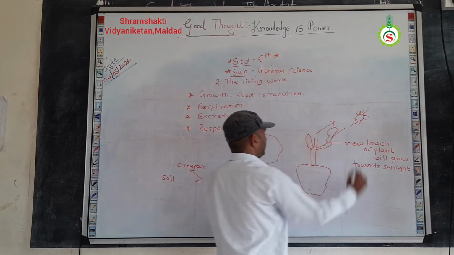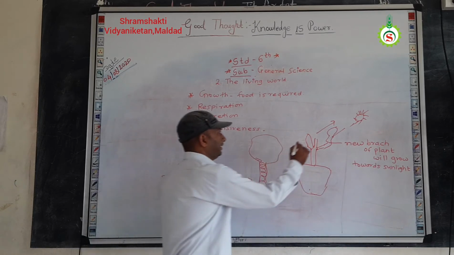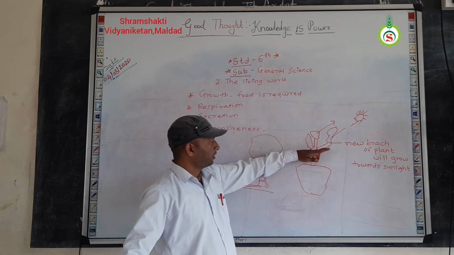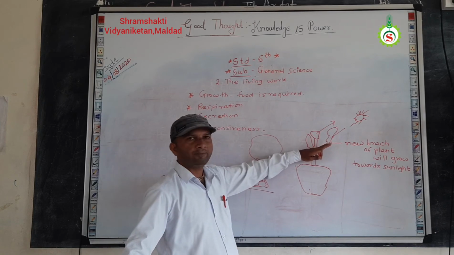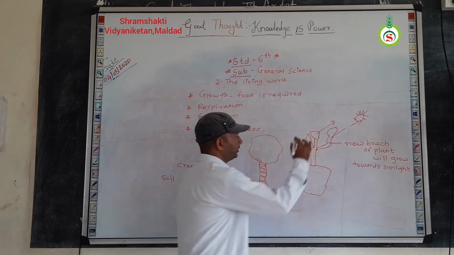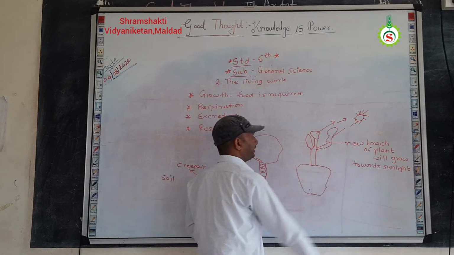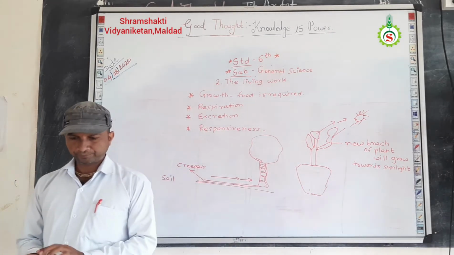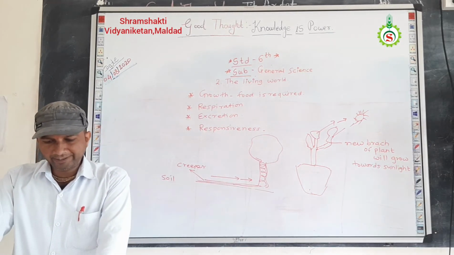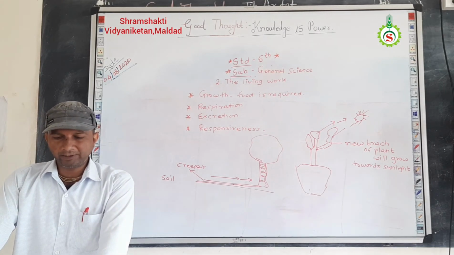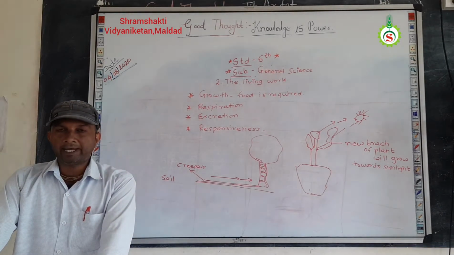So when we grow a plant in a pot, it produces new branches, and the development or growth of the plant is toward the sunlight. This is the responsiveness of the plant, which grows toward the sunlight. Okay, then it means that the plant too shows movement. Living things move of their own accord.